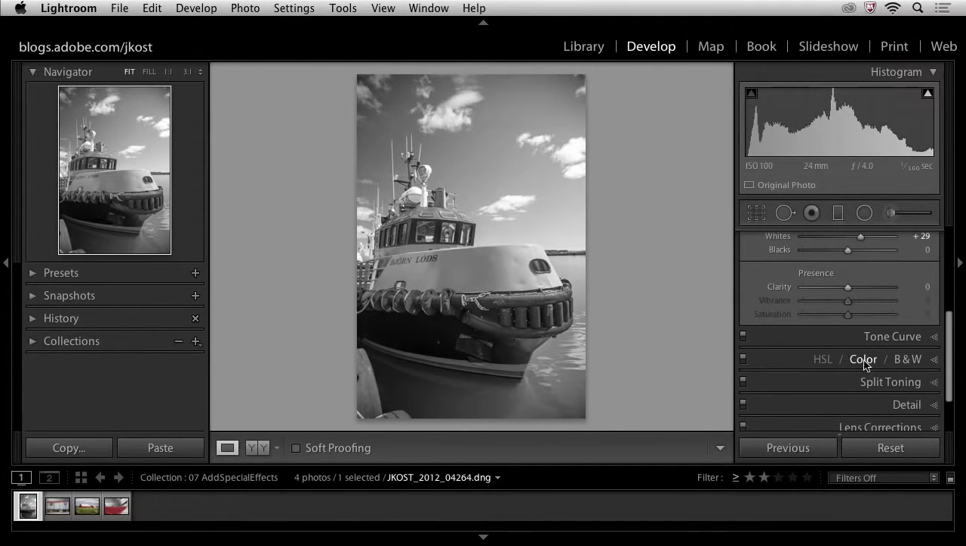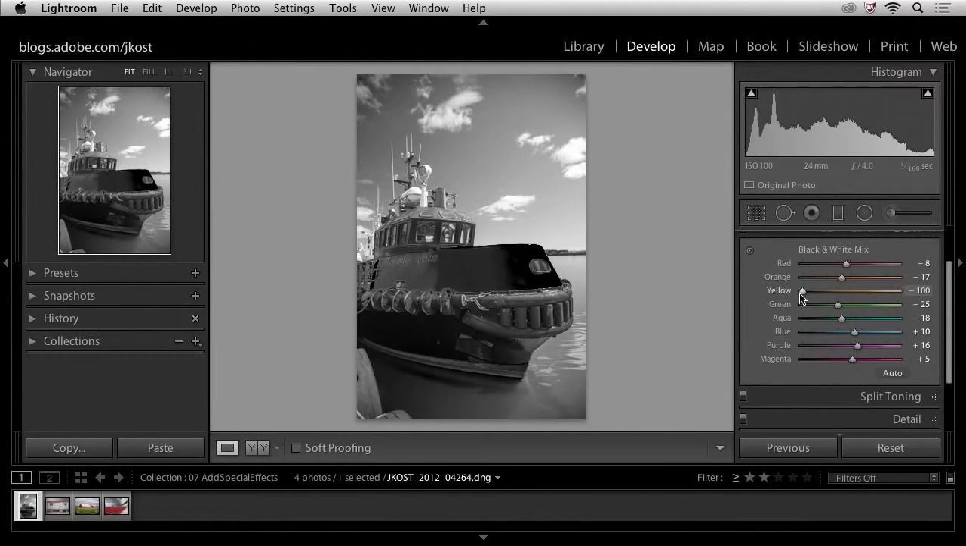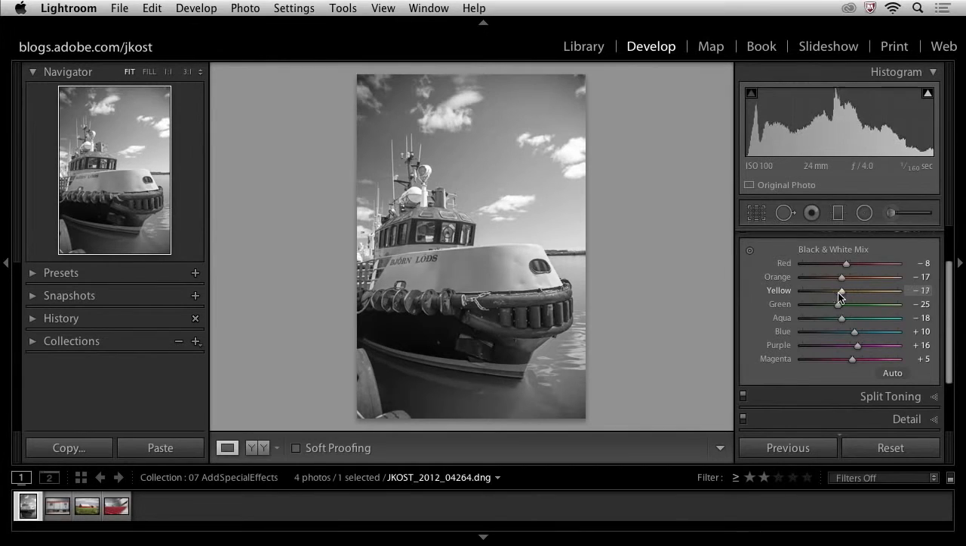And here under HSL color in black and white, you'll click where it says black and white. Here we can see that Lightroom has automatically converted the different color ranges differently for this specific image. But of course we can go in and change that. So we can use the sliders here, and for example if I choose the yellow slider, I can lighten by dragging to the right or darken by dragging to the left. And basically what that's doing is it's just telling Lightroom how to take the yellow color range and convert it